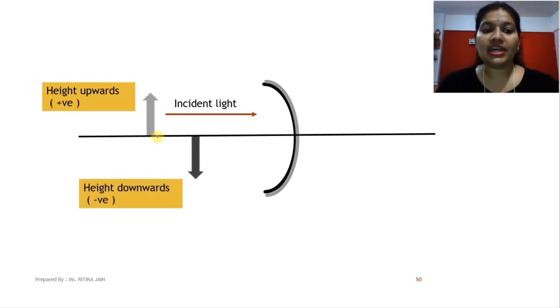Now in case we have got a real and inverted image, the image will be formed below the principal axis. In this case the height of the image will be taken as negative.